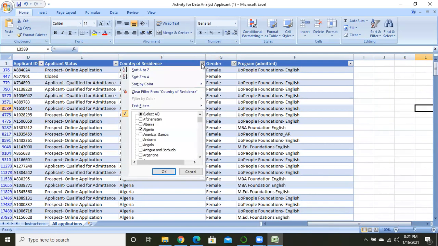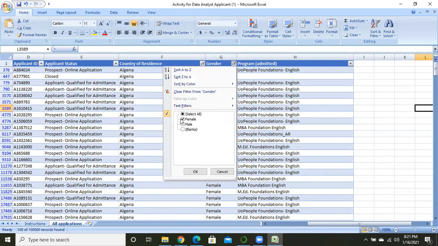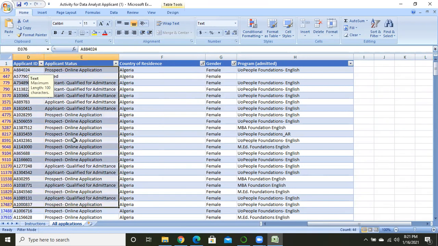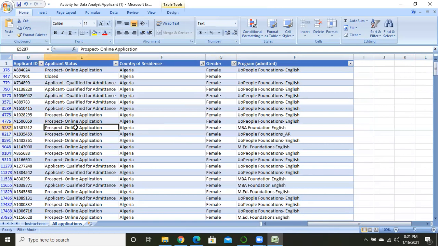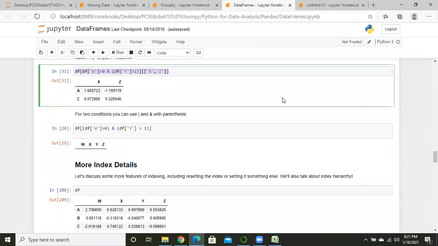I want to see the value for Algeria only, and for female only, and I want that value for these two columns, D and E. Is it clear? Guys, is it clear? Yes, yes. Good.